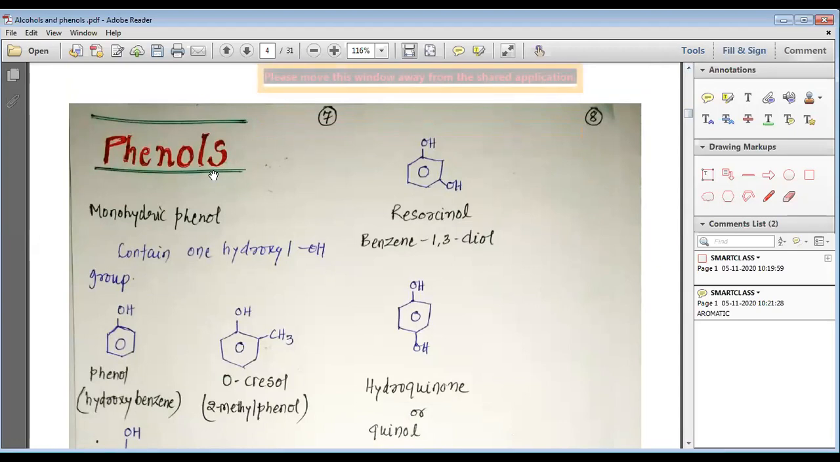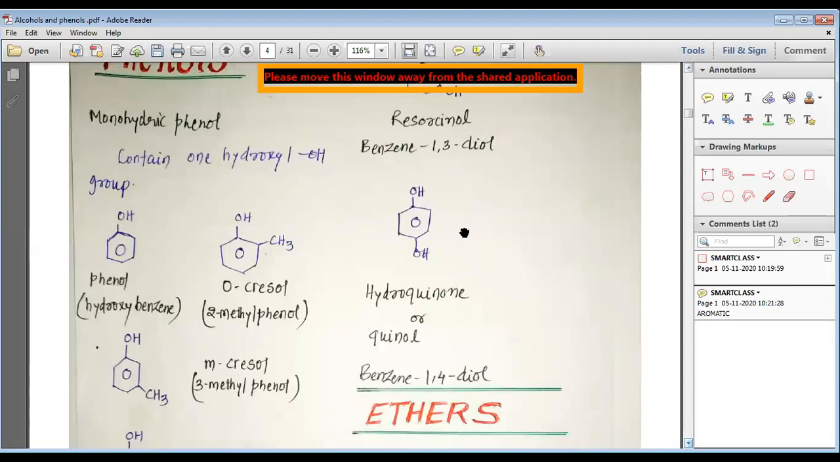So we have phenols. Phenols are also of the monohydric type. You can see this monohydric phenol contains only one hydroxyl group. You can see phenol. You can see ortho-cresol, that is having only one OH. You can see hydroquinone, that has two. Let us look first at the monohydric phenol.